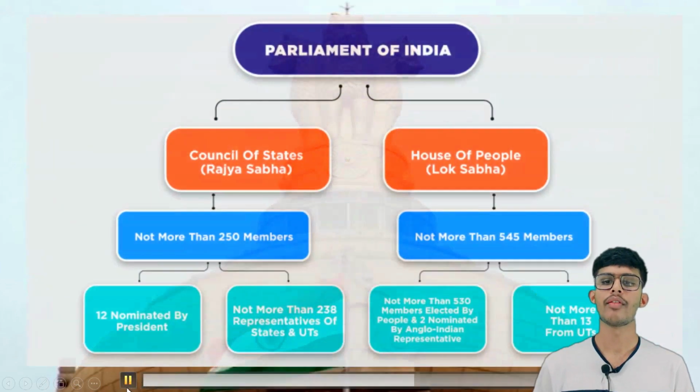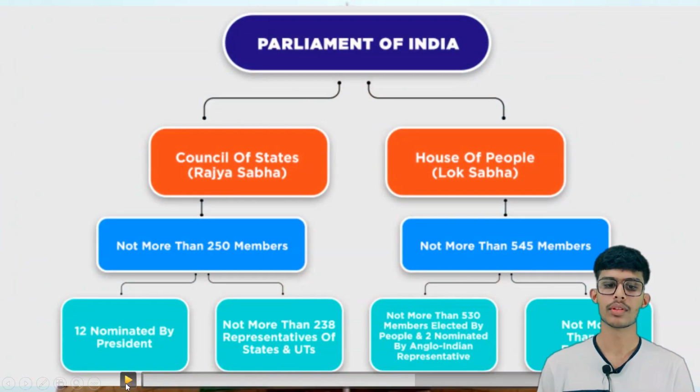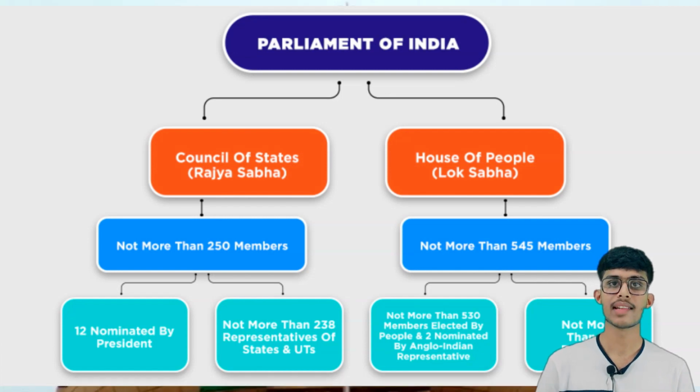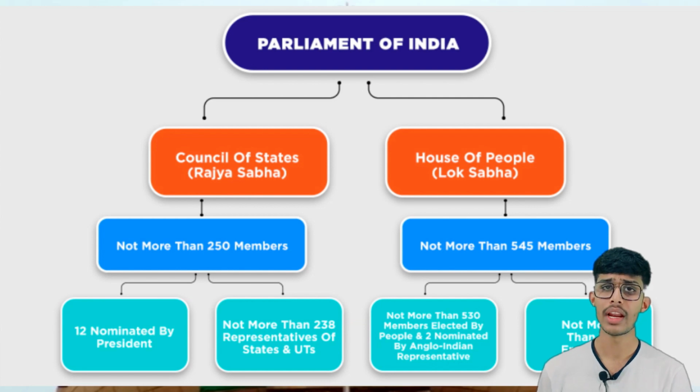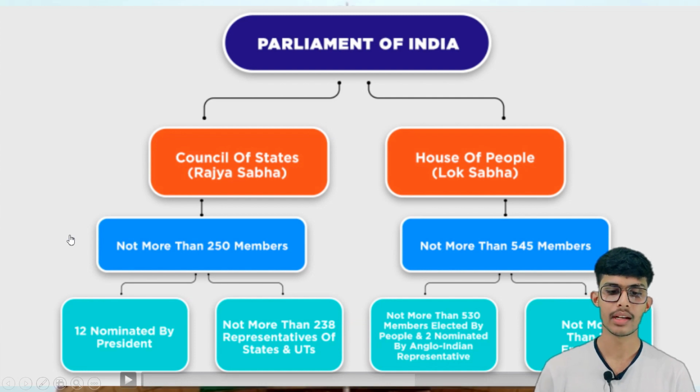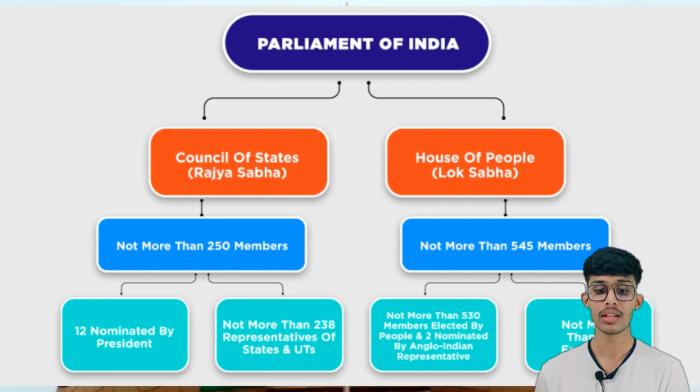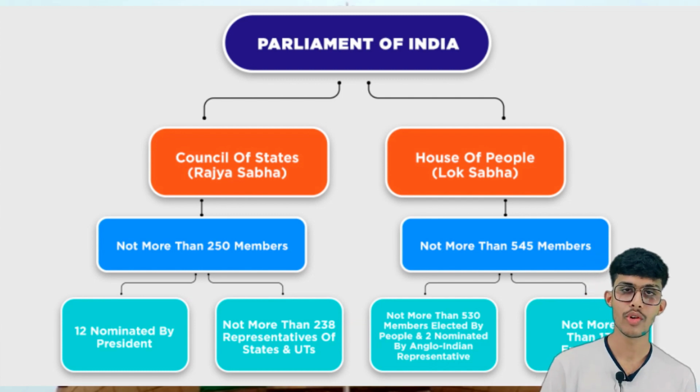The Parliament of India is divided into two groups. The Council of State, which is known as Rajya Sabha. The second one is House of People, which is known as Lok Sabha. The Rajya Sabha cannot have more than 250 members, and the Lok Sabha cannot have more than 545 members. In Rajya Sabha, 12 members are nominated by the President, and there cannot be more than 238 members from the states and the union territories.